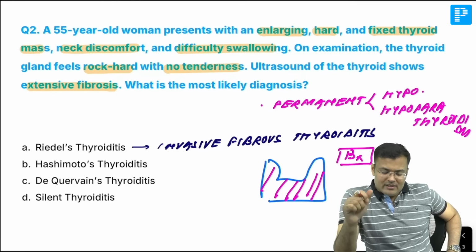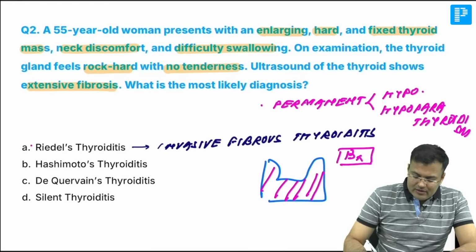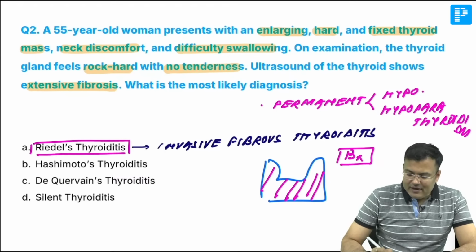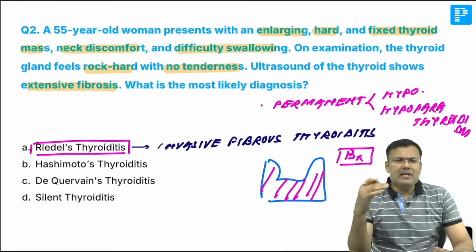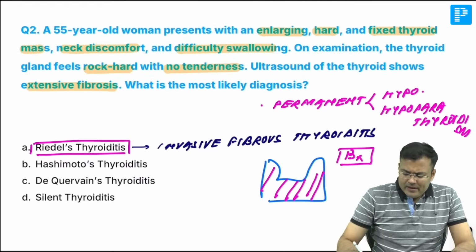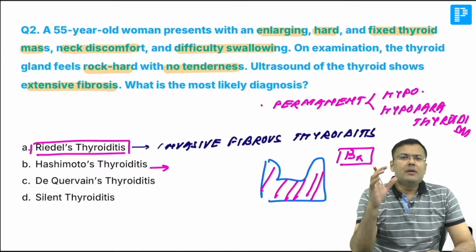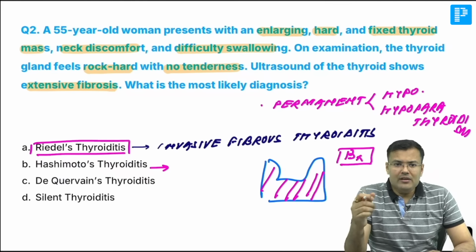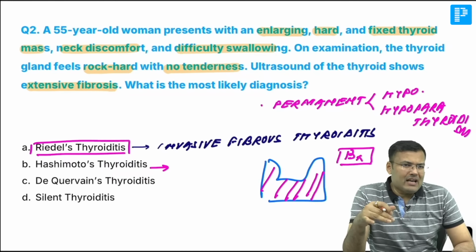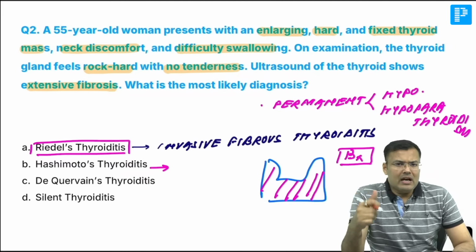Got it? So this is Riedel's thyroiditis. It is also known as invasive fibrous thyroiditis. What is the problem in Hashimoto's thyroiditis? You know, it leads to hypothyroidism, but the thyroid is not hard and woody. What is the problem in De Quervain's thyroiditis? Subacute thyroiditis, also known as viral thyroiditis, also known as granulomatous thyroiditis. And there is another thyroiditis known as painless or silent thyroiditis.